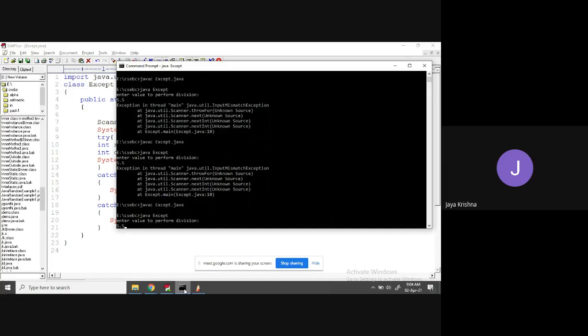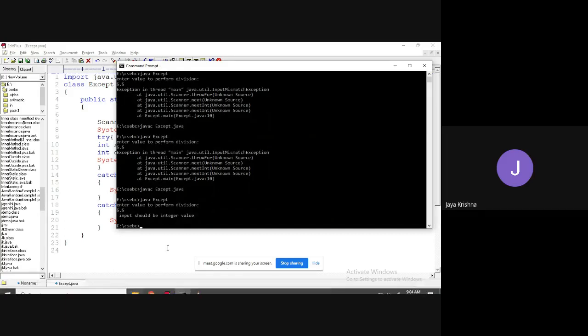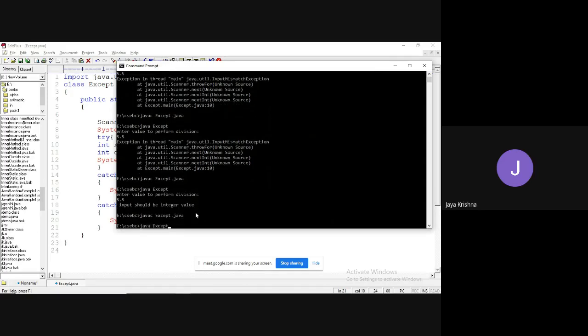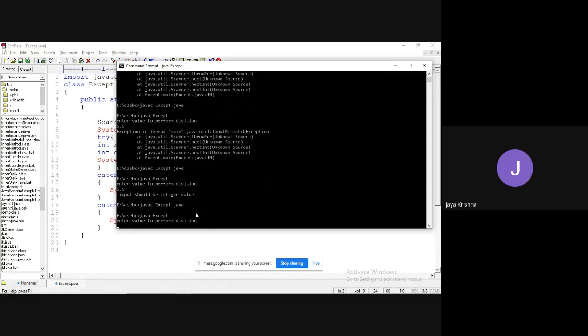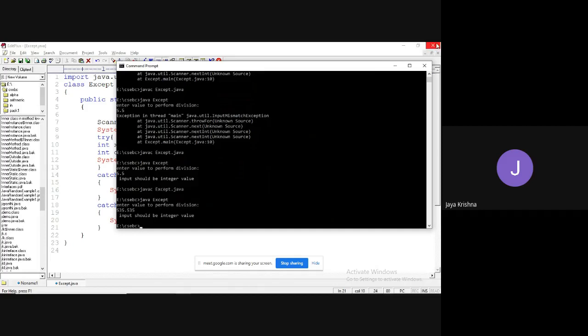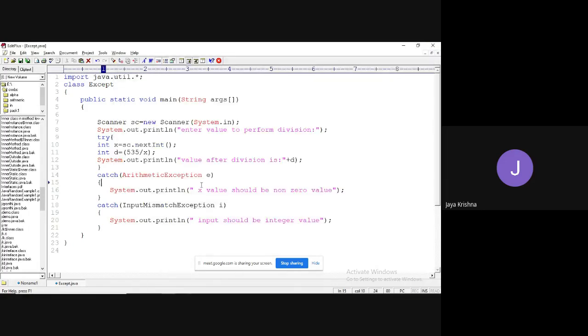The value I'm trying to write is 5.5. Input should be an integer value, right? Even though you entered anything, like 535.535, input should be integer value only. Like this you can handle the errors with the concept of try catch blocks. If you write a finally block, irrespective of the type of exception, whether an exception is raised or not raised, it is going to execute always.